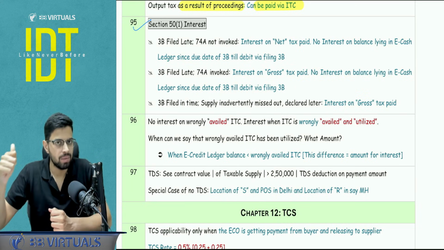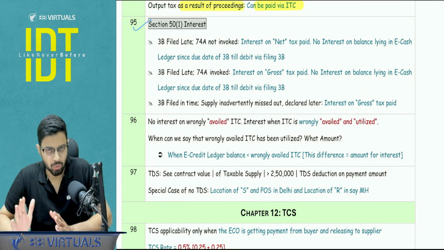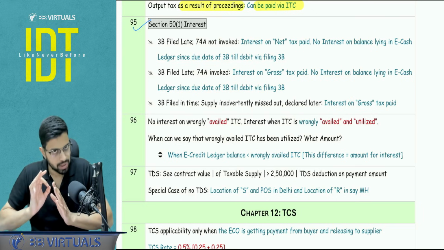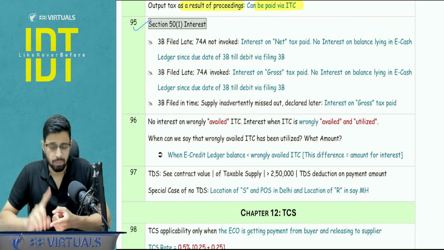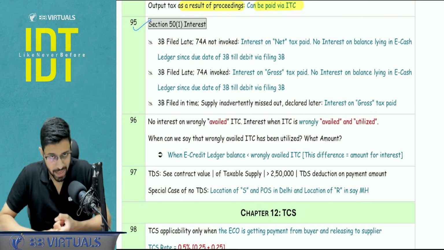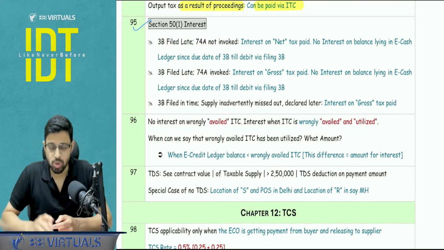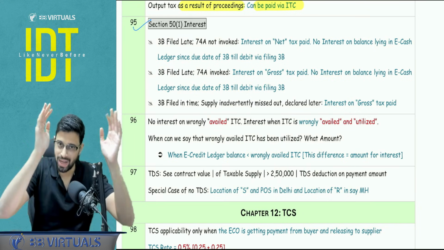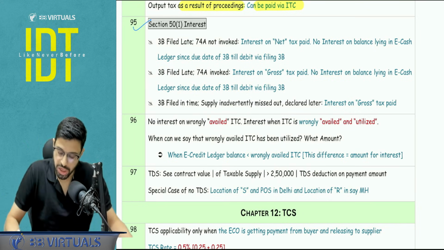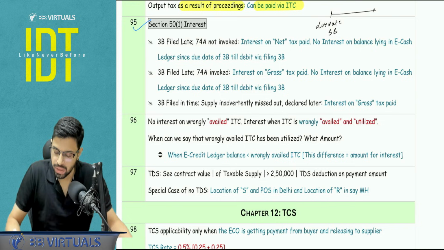If I'm filing my 3B late, and 74A proceedings are not invoked, I will be paying my interest on which amount? The amount which I'm paying via the e-cash ledger. Out of the e-cash ledger also, I will exclude that amount which is already lying in my e-cash ledger. From which date till which date? From the due date of the 3B, till the date of the debit, that is when the actual 3B is filed. Because this amount technically is with the government itself.